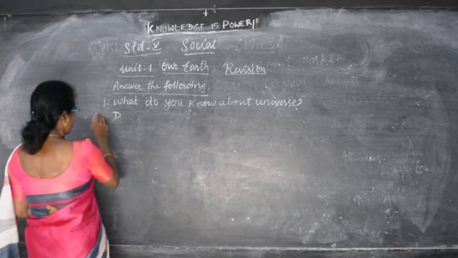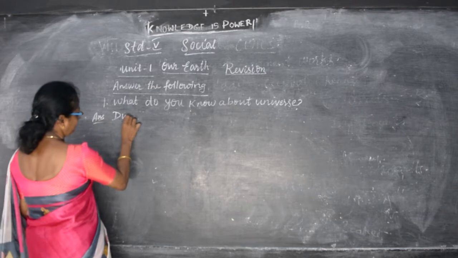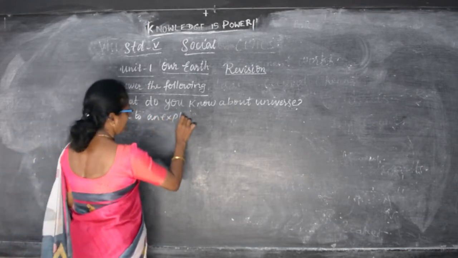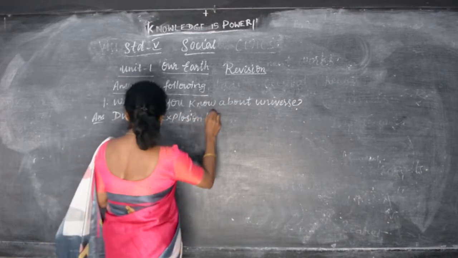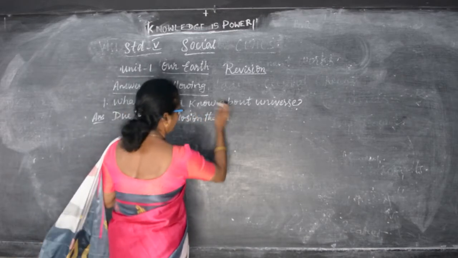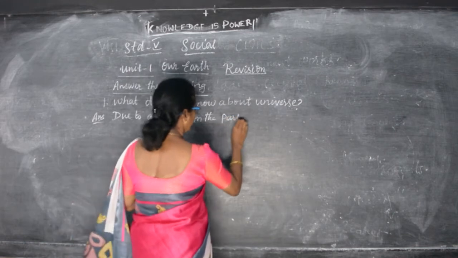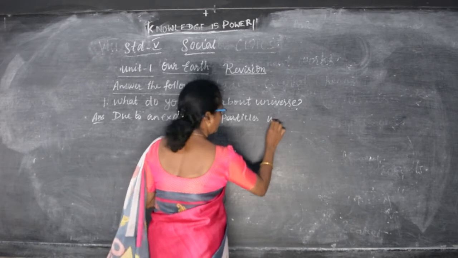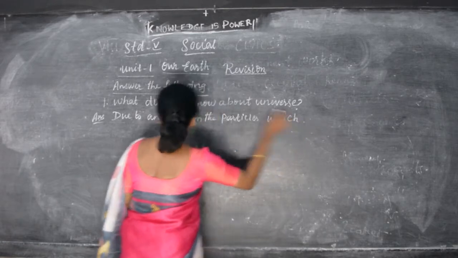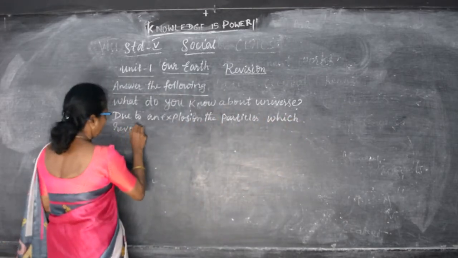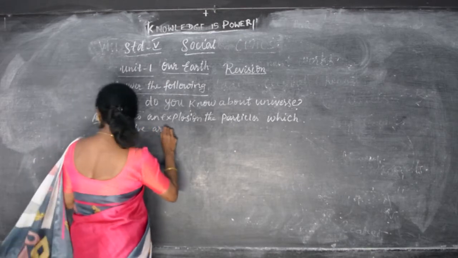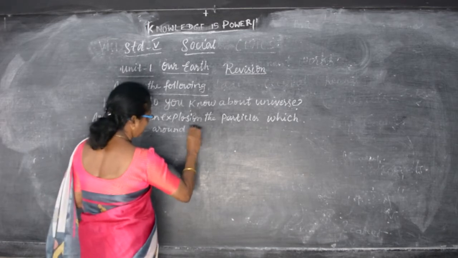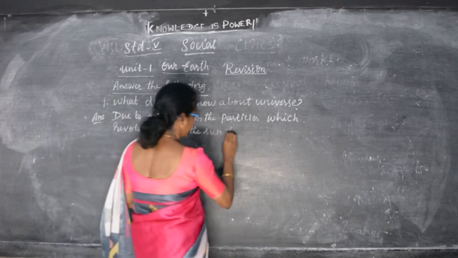Due to an explosion, the dust particles, so that dust particles are the particles which revolve around the sun, formed planets.